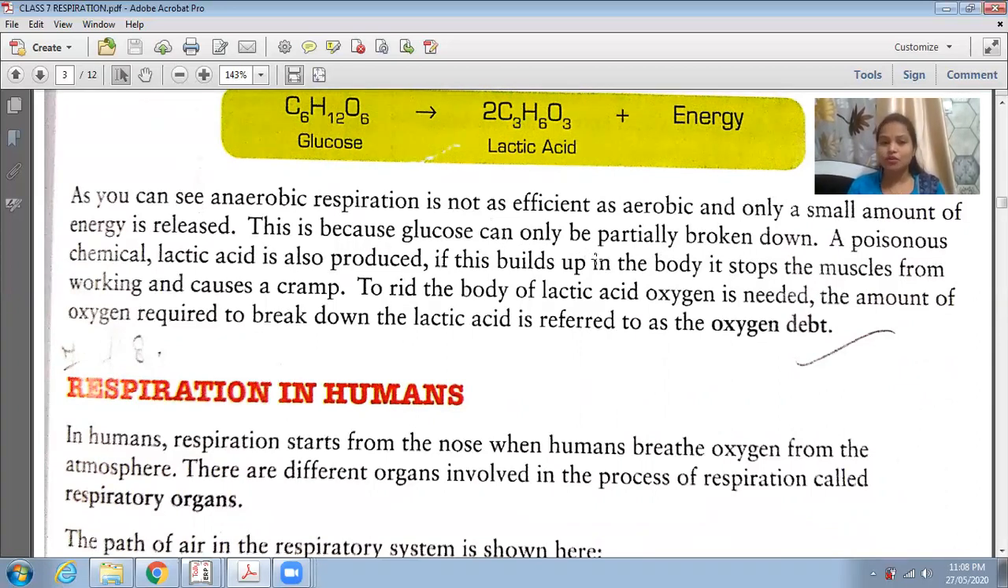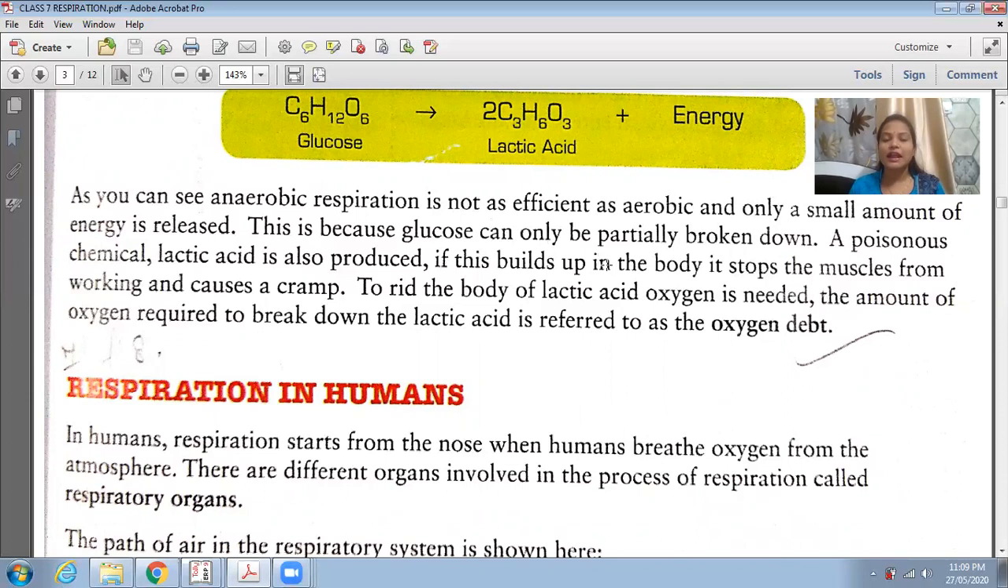And when glucose is being partially broken down, what happens? A poisonous chemical, lactic acid, is produced in our body. And when lactic acid is produced, students, it stops the muscles from working, which means there will be muscular cramp. Sometimes you will start getting pain in your hands or in the legs.